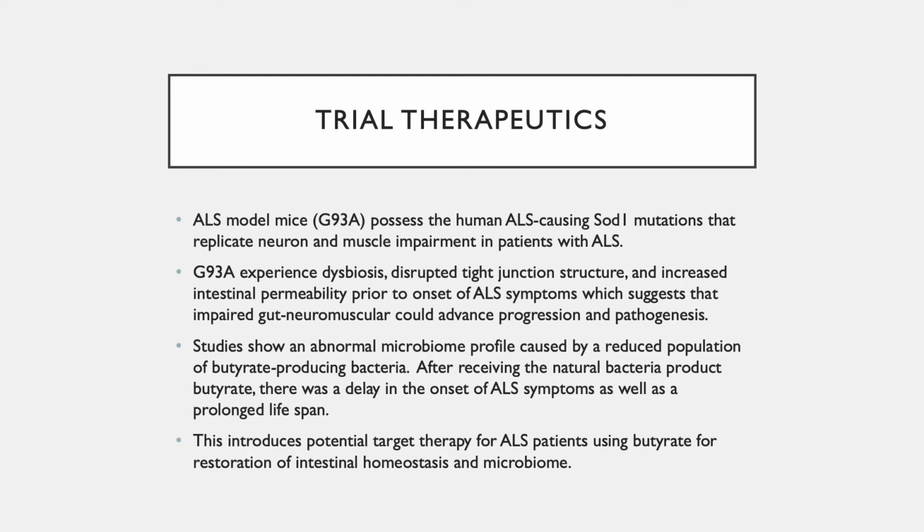Here's some information about some trial therapeutics that are underway. What they do is they inject these G93A mice with the human-causing SOD1 genetic mutation that is responsible for the neuron and muscle impairment in those patients with ALS. So they experience dysbiosis, disrupted tight junction structure, increased permeability, all those things that we looked at in that diagram previously. And studies have shown that there's a reduced butyrate producing bacteria level. So once they enhance these levels of butyrate, there was a delay in the onset of ALS symptoms as well as a prolonged lifespan, which again, that is huge in this disease where there is just so many unknowns.